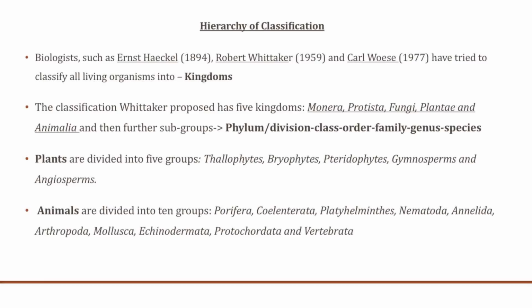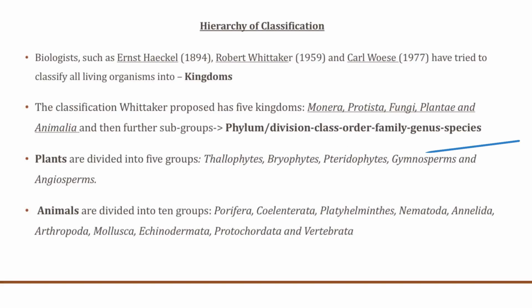Now, the hierarchy of classification: biologists such as Ernst Haeckel, Robert Whittaker and Carl Woese have tried to classify all living organisms into kingdoms. The classification by Whittaker proposed that there are 5 kingdoms, that is Monera, Protista, Fungi, Plantae, and Animalia. Further subgroups were divided among these 5 kingdoms. Generally, the order followed is phylum for animals and division for plants, and after that come the class, the order, the family, genus, and the species.